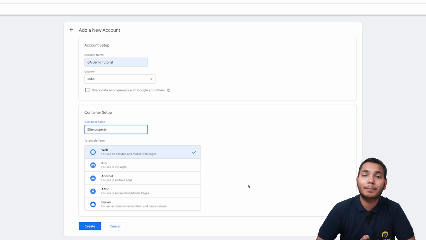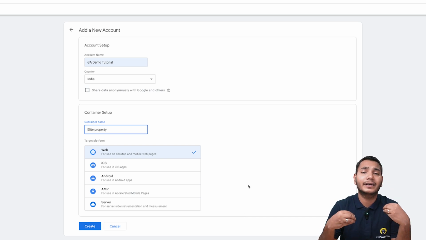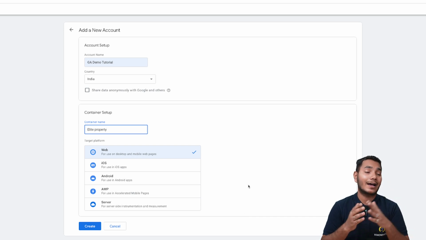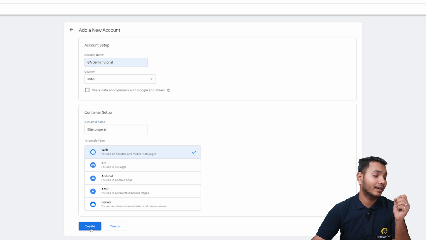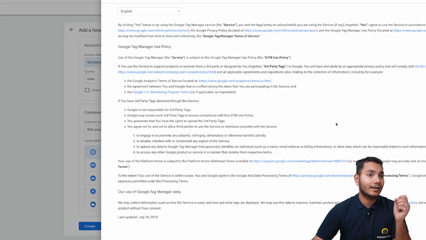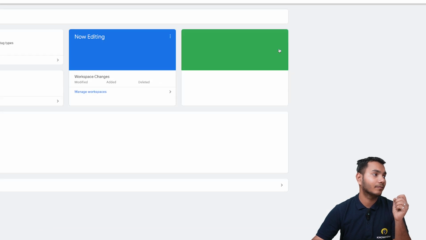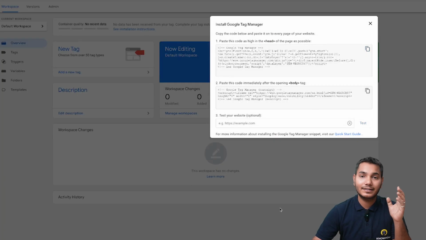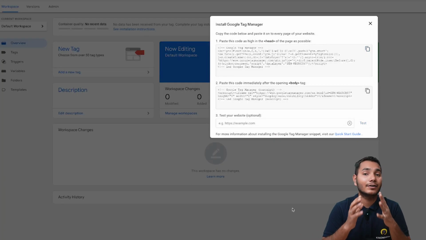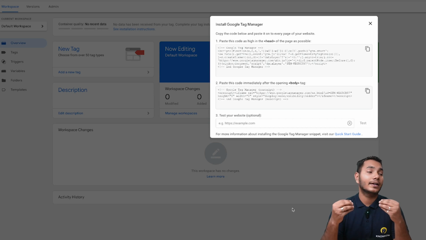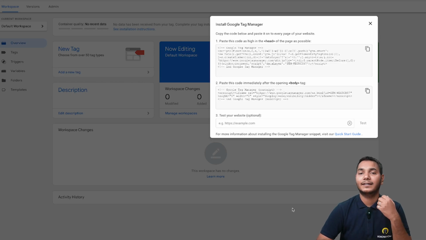After selecting the platform, it will automatically create a workspace. As you can see, I will click on create and I will click yes for the privacy policy. After this, as you can see, our workspace has been created. Now as soon as we complete setting up our account, the first thing that we can see is the code from Google Tag Manager.